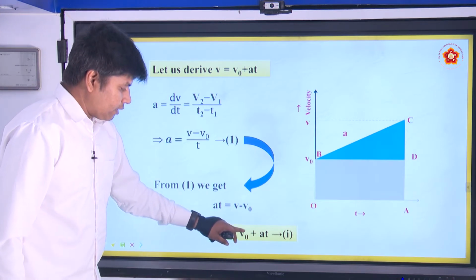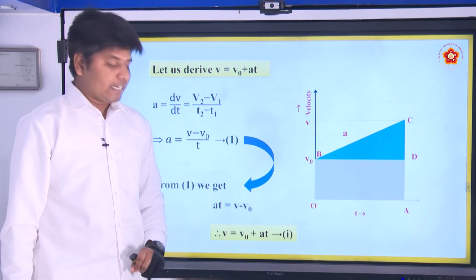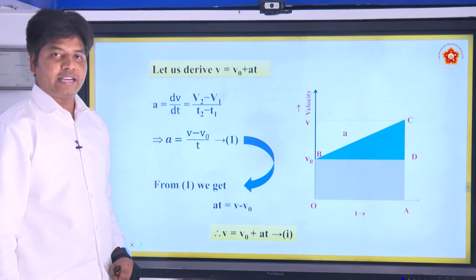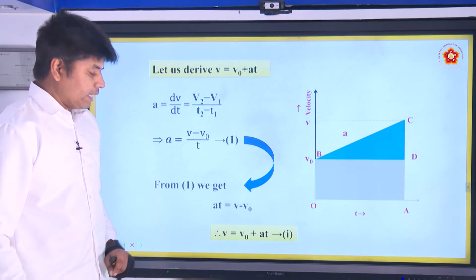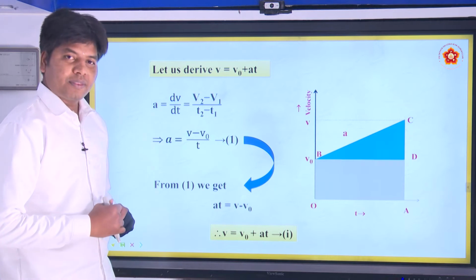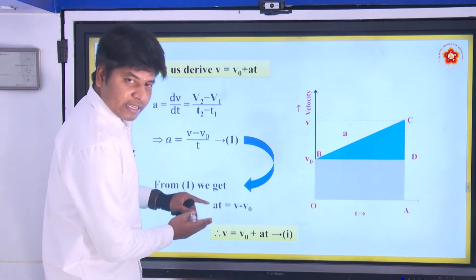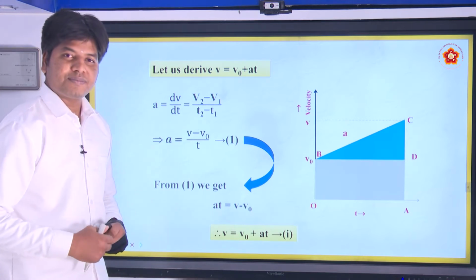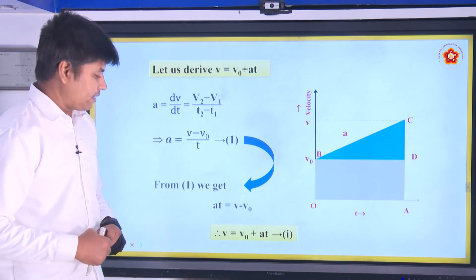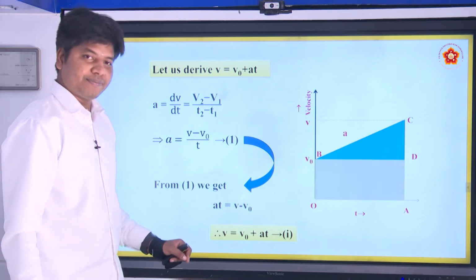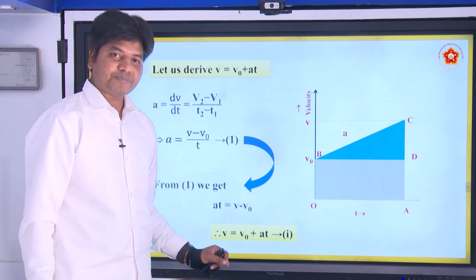Here it is having some initial velocity. This is also the final velocity. Can you see this mathematically? Is it not an arithmetic progression? Right? You have a starting term and you have a progression.